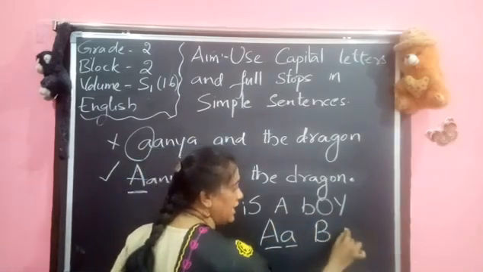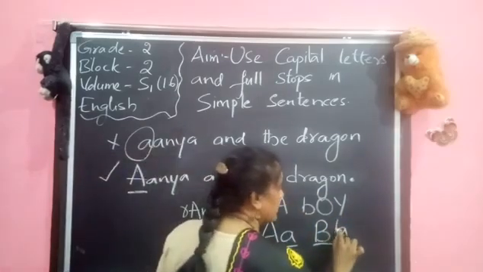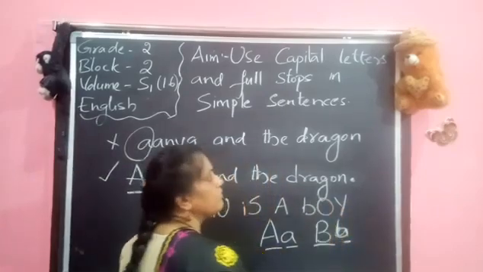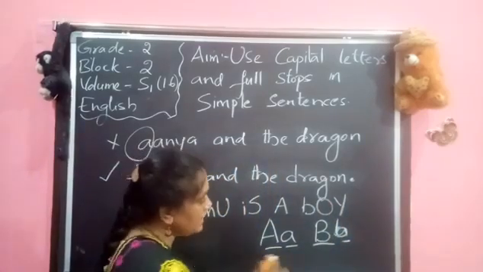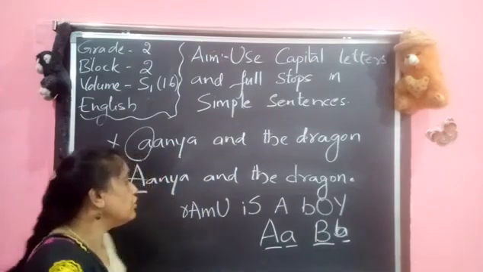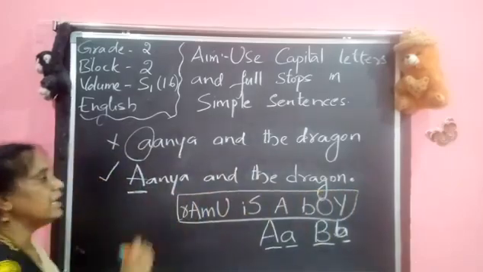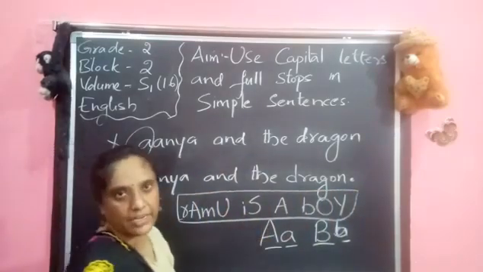Even if we take any word, any letter, alphabet, we have a capital letter and a small letter. So based on these capital letters and small letters, we need to know when to use them. We cannot write a sentence like this.